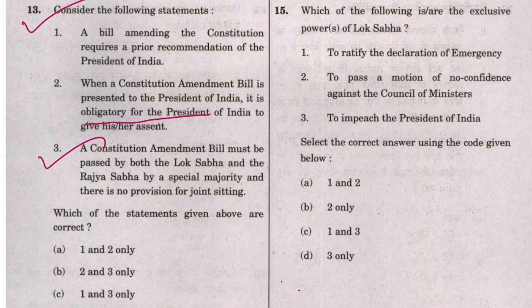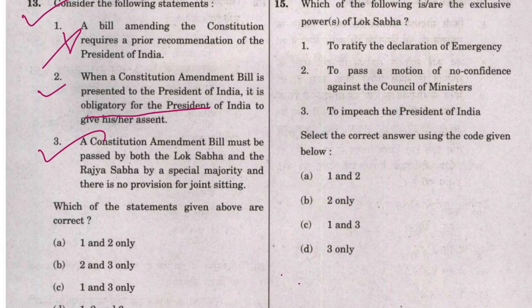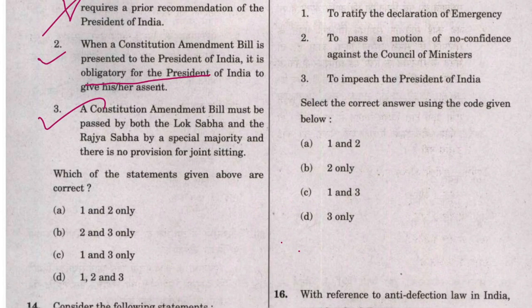So here statement 2 looks right, and we know that only a money bill needs the president's prior permission to be introduced in the parliament, which is not the case for the constitution amendment bill. So in this scenario, statement 1 is not right. So statement 1 is incorrect. If you know statement 1 is incorrect, then you can very easily eliminate all other options.